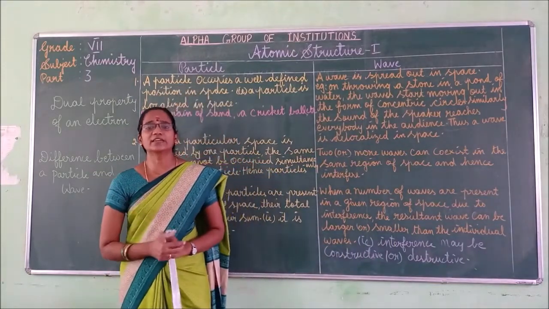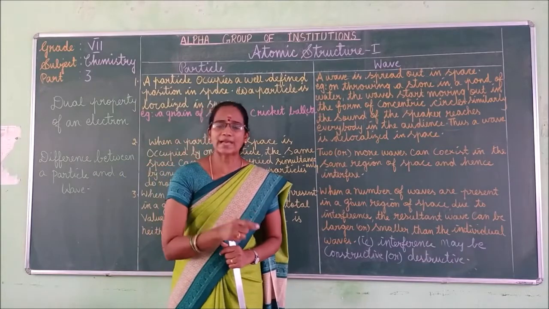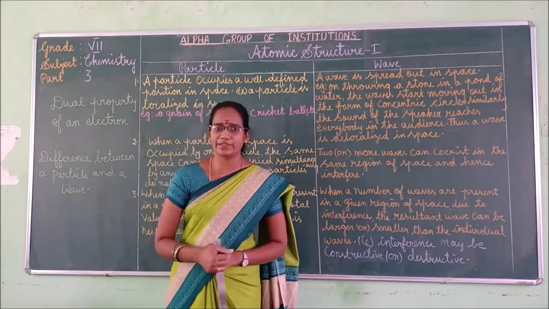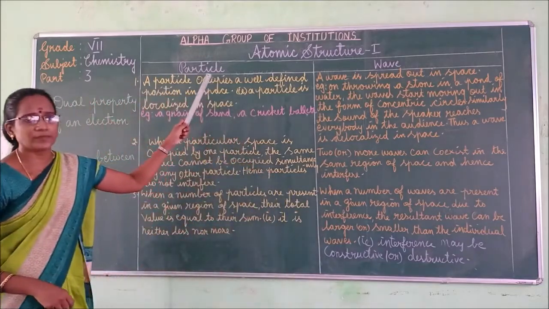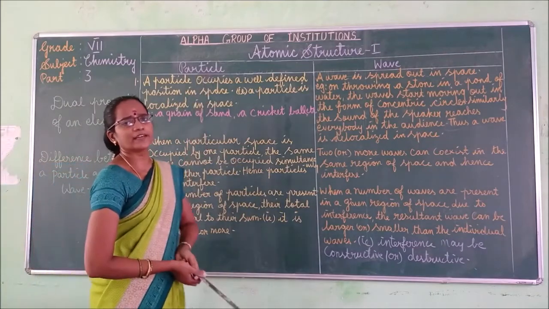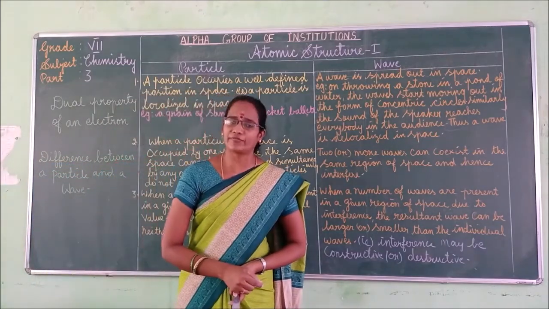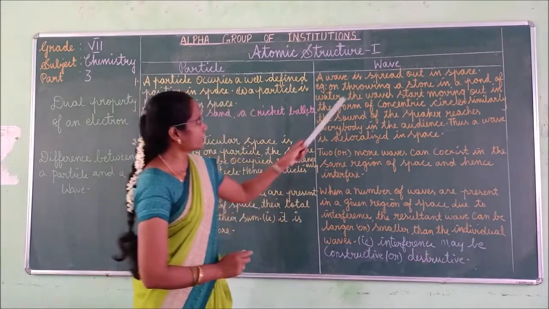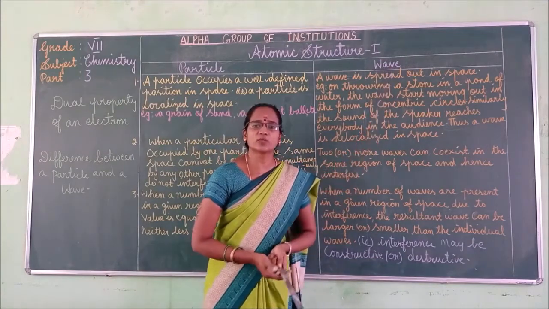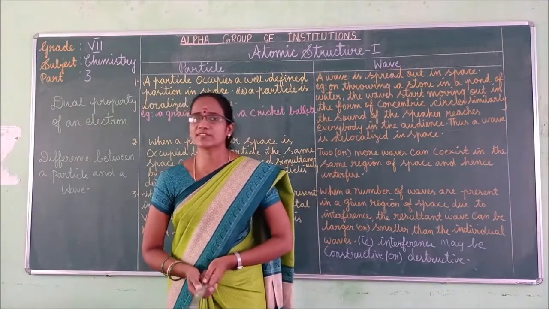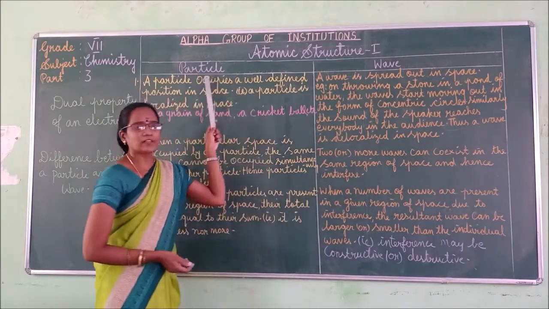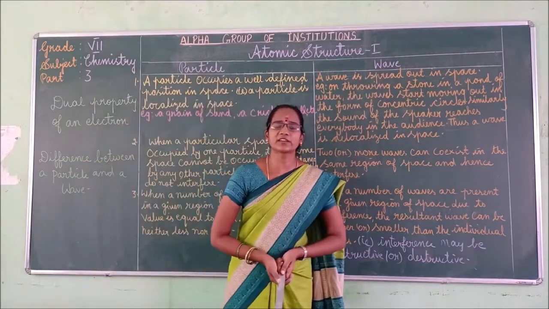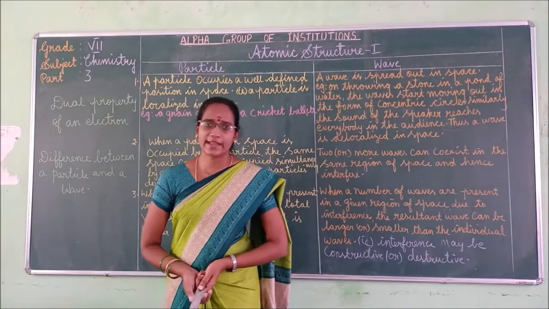Okay, now let me see the differences between particle and wave nature. What are the differences between particle and wave, right? First let me see the particle. In chemistry, particle means a minute portion of matter. Minute means very small portion of matter. Whereas wave is characterized by its frequency. Okay, first you should know this one. Particle means it is the minute portion of matter, whereas wave is characterized by its frequency, right?